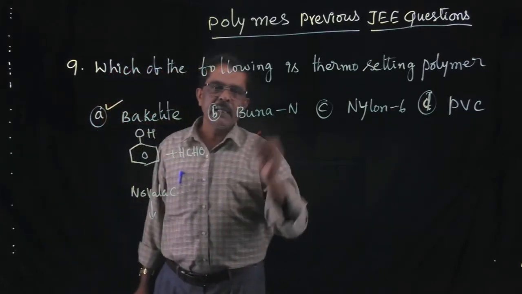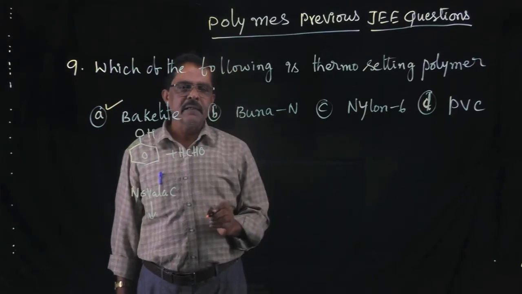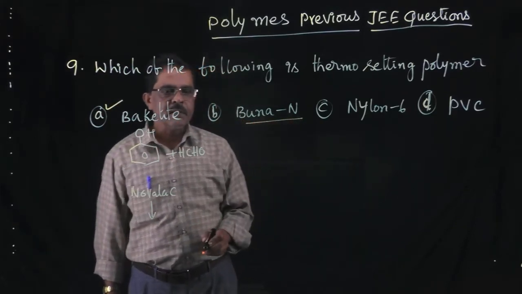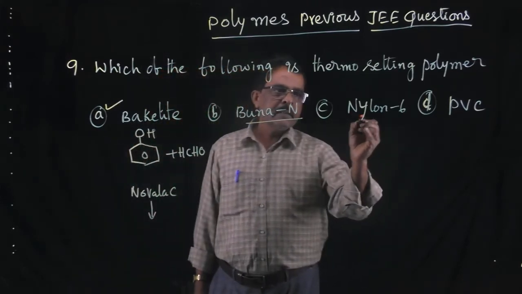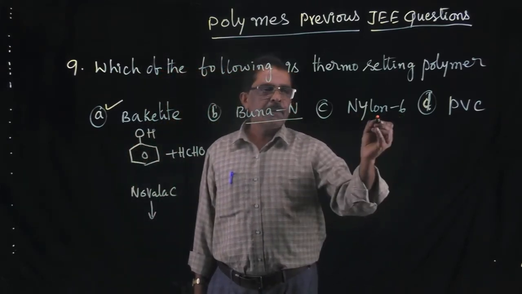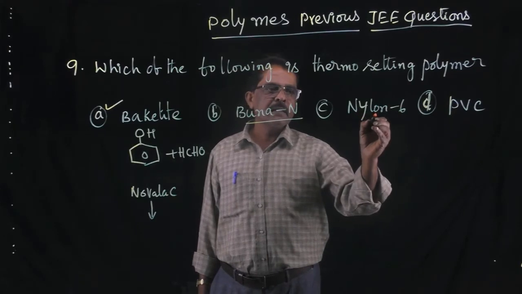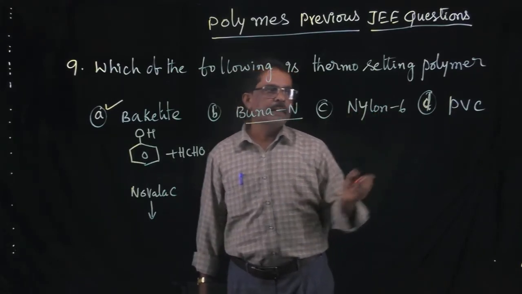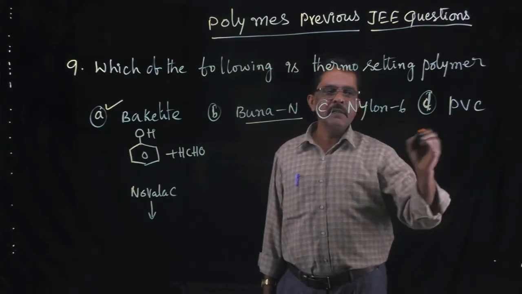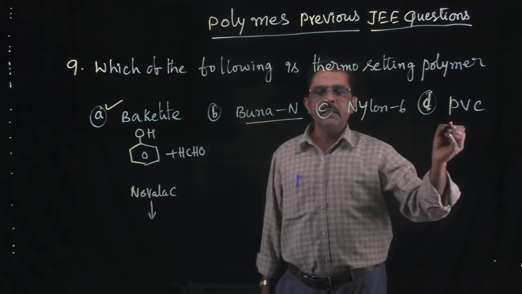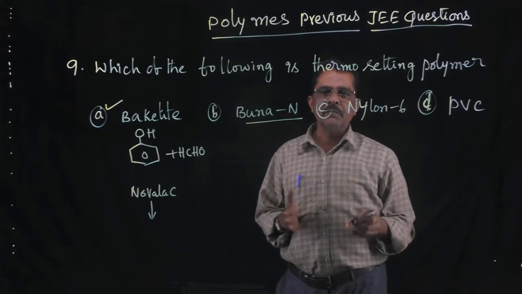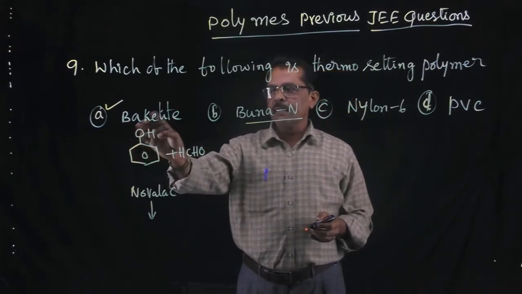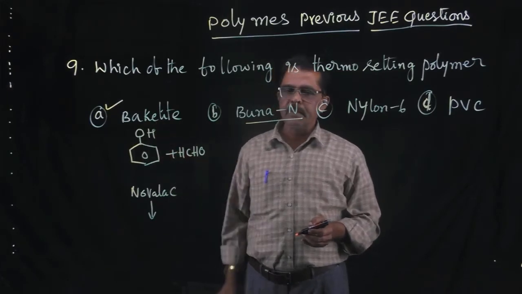Next, Buna-N is the rubber-like polymer. Elastomers, this one is an example of elastomers. So here nylon 6 is the caprolactam. Nylon 6 is used in making threads, and PVC is the polyvinyl chloride. It is used in manufacture of pipes. So which one is the thermosetting polymer? Thermosetting polymer is the bakelite.